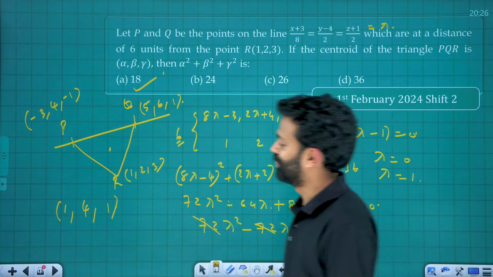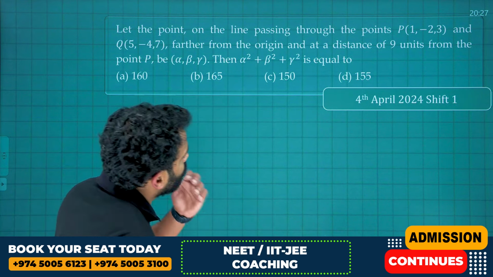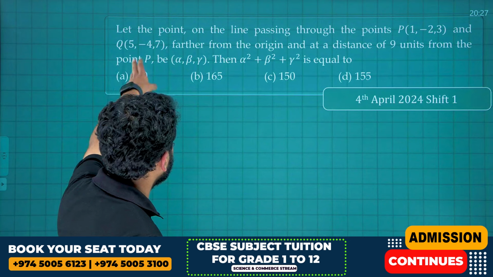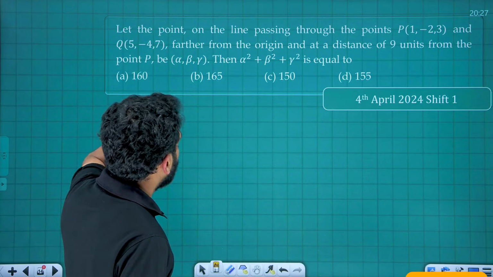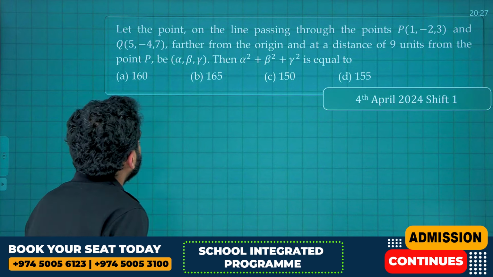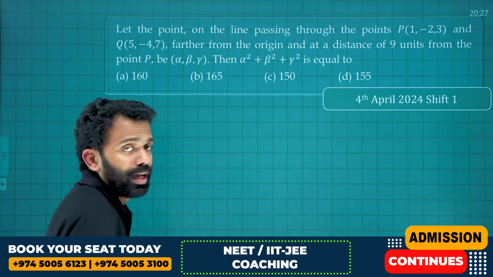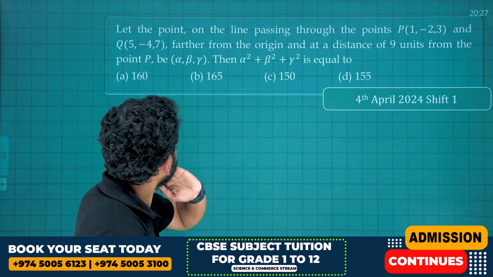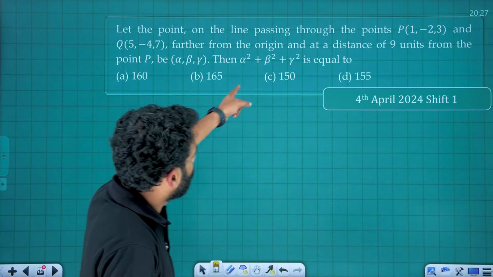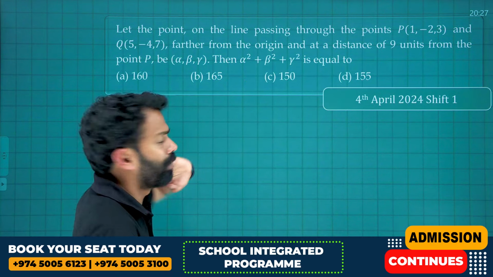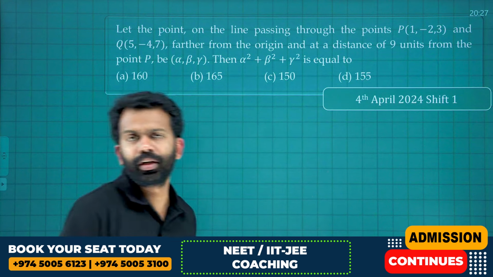Let the point on the line passing through the points P(1, minus 2, 3) and Q(5, minus 4, 7), farther from the origin, be at a distance of 9 units from the point P. Let it be (alpha, beta, gamma). Okay, let's read it one more time. Two points on the line are given.